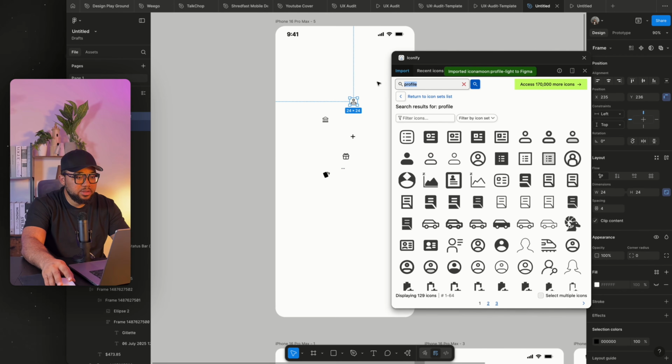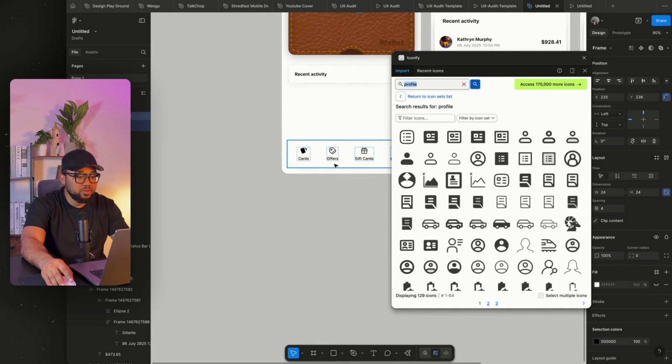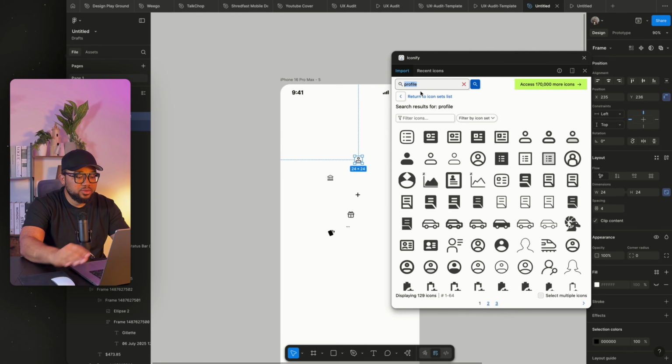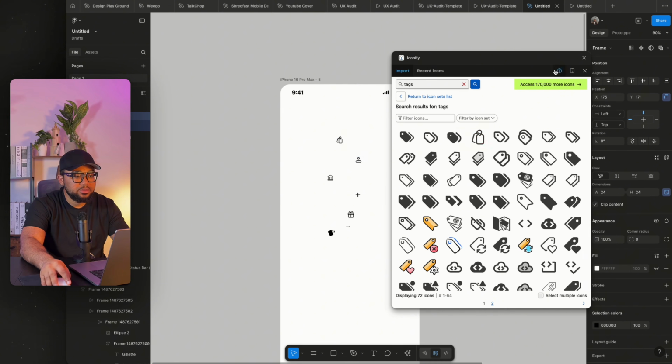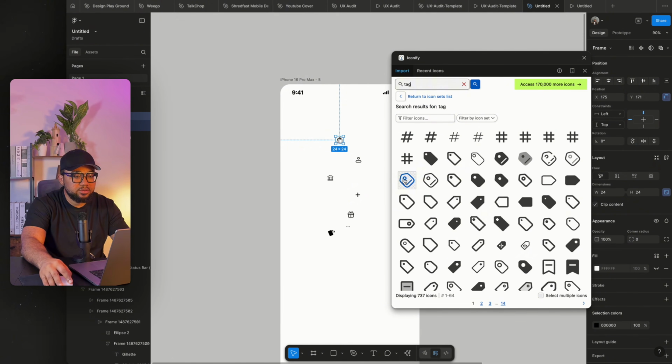Then the next, we have card, we have more, we have this. Which one are we missing? We are missing offers. So I'm going to search for tags. I'm going to use this, or just search for tag. Yeah, let's use the same icon that we're using.